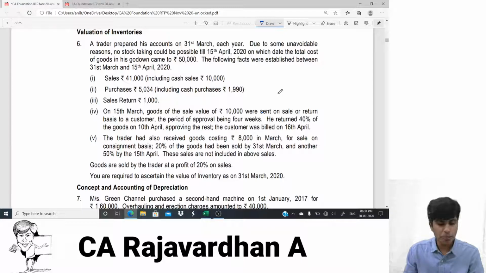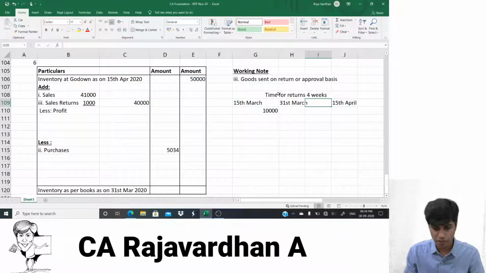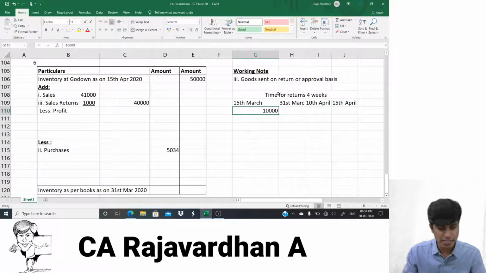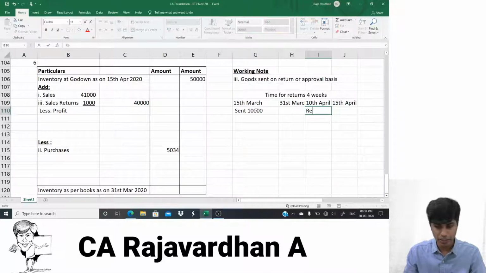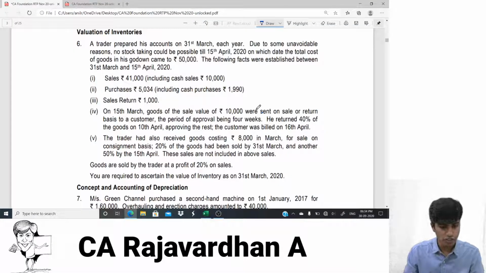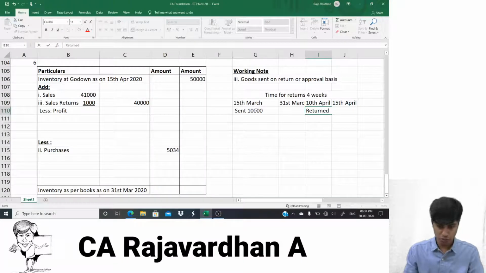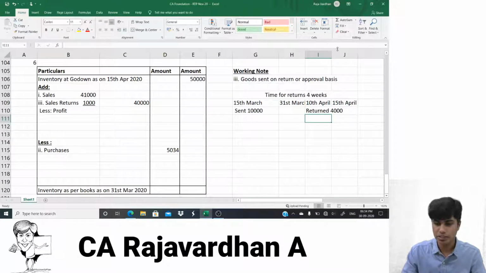He returned 40% of the goods on 10th April, approving the rest. Okay, fine. 10th April, he returned the goods. I'll write here 10th April. So what happened? This is sent. You sent 10,000 worth goods to him on 15th of March. He returned. How much was returned? Returned 40%. So when they say 40%, can I take it as 4,000? Obviously, isn't it?